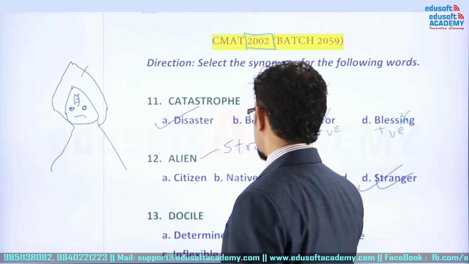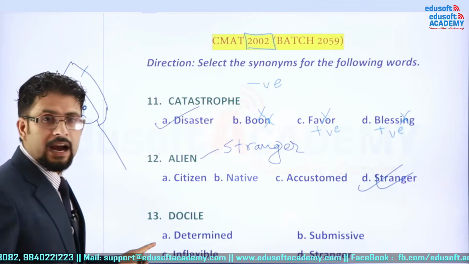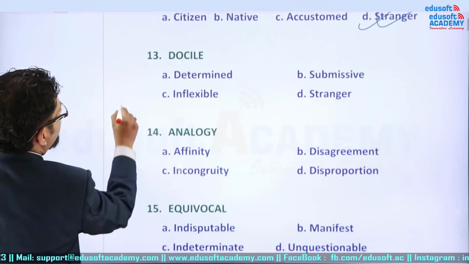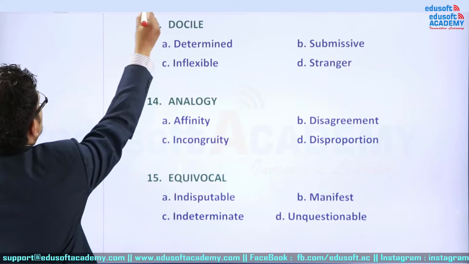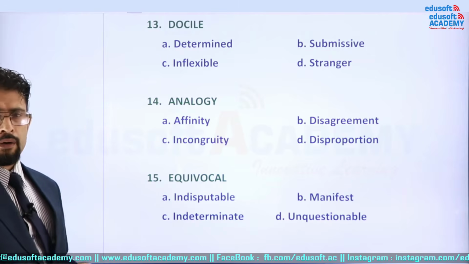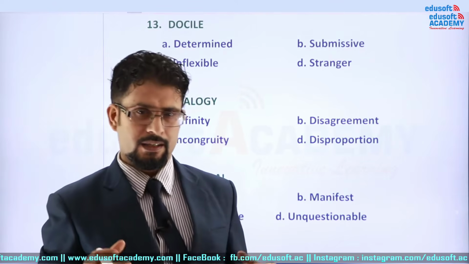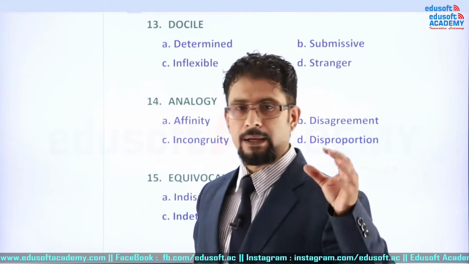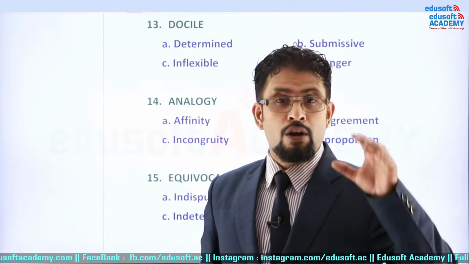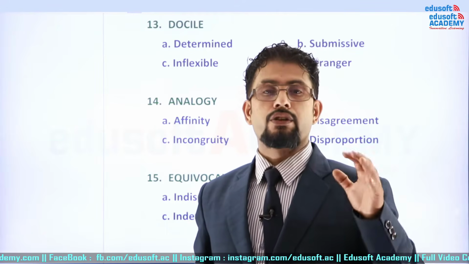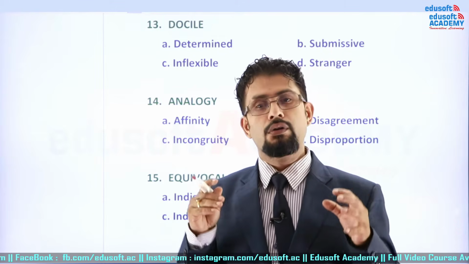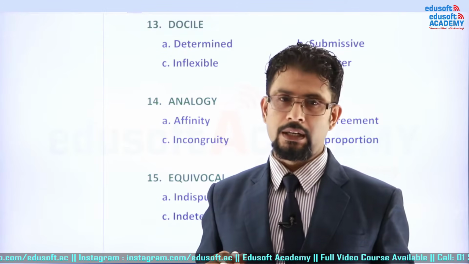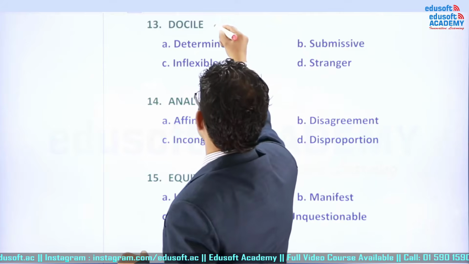Now next word is docile. I think you can easily see. No sir, we cannot see. No problem, I take it up. So it is docile. Docile means what? Docile means discipline. Is it clear? Docile means obedience. You must write it, keep writing yourself, you have a ball pen. Docile is discipline. Docile is obedience. Docile means someone who does what order is given to him or her. Is it clear? So in that way, docile is obedience.